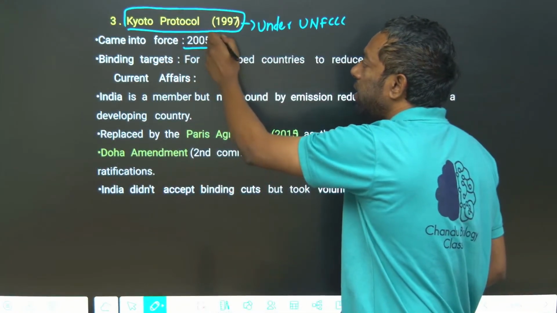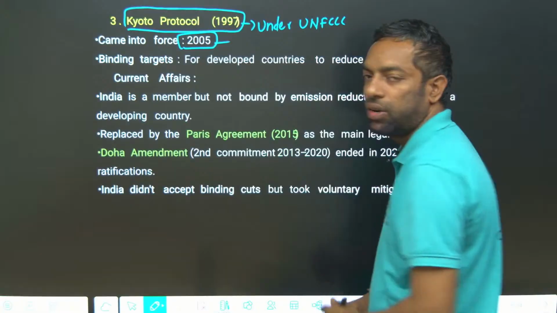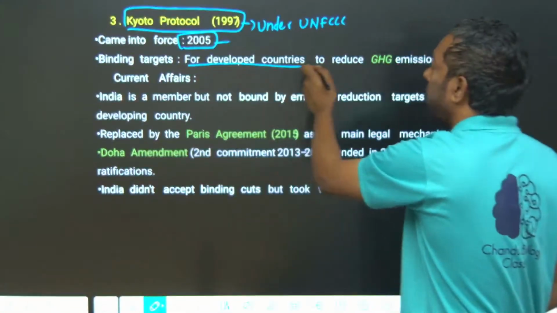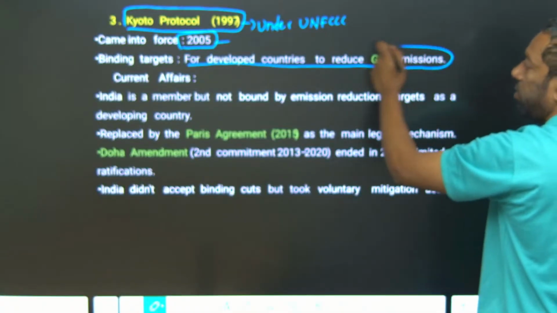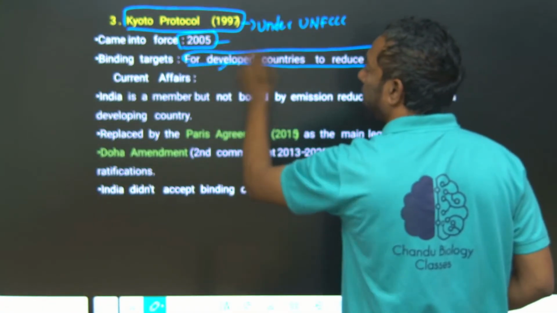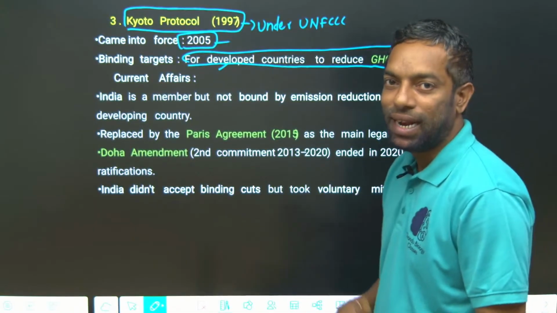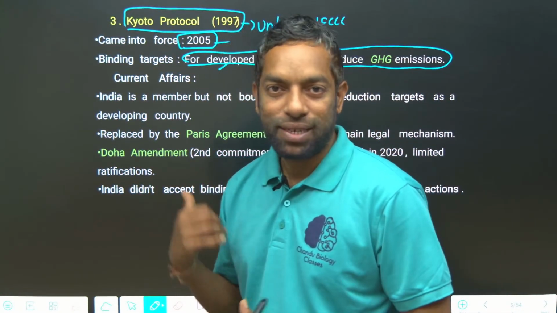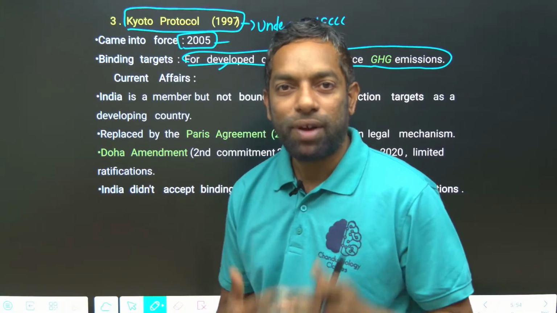It came into force in 2005. It sets binding targets for developed countries to reduce greenhouse gases. Developed countries are those that are already industrially developed. So if they reduce these emissions, it will help the Earth.